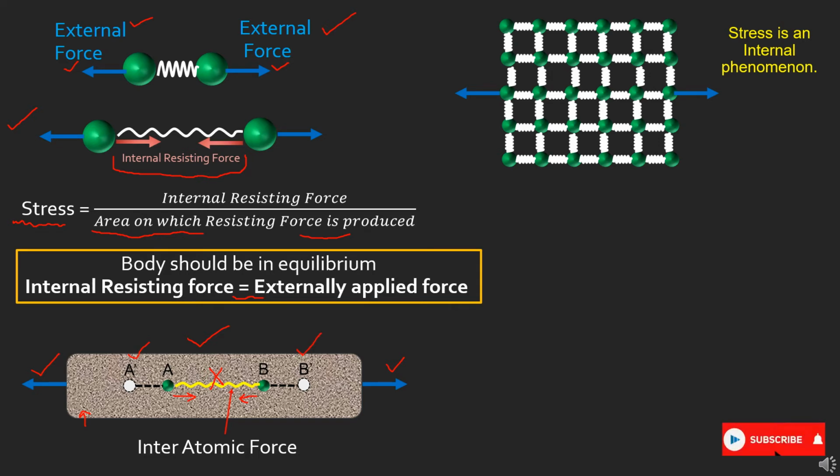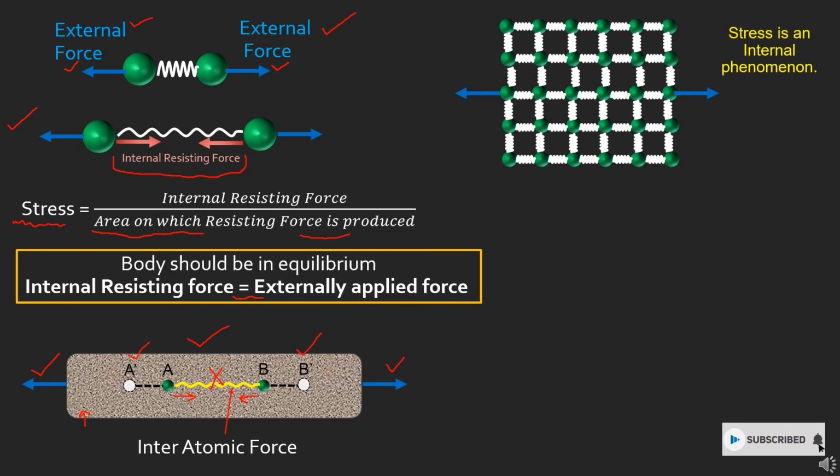Here we are considering the body to be rigid, with no deformation occurring, so the atoms have not moved to the A dash and B dash positions but remain at their original positions, though the force is trying to move these atoms to the new positions.